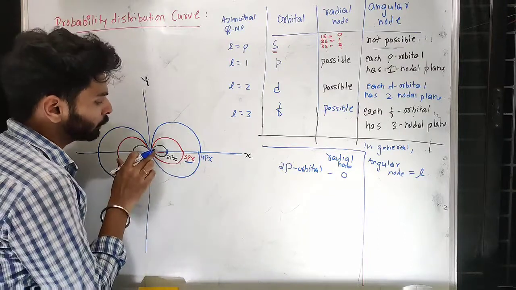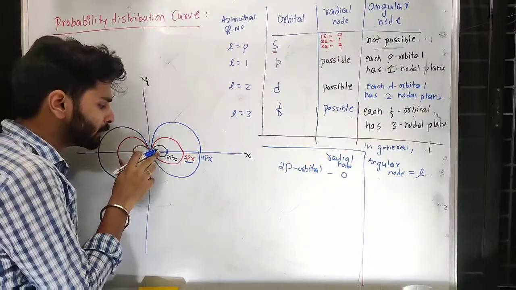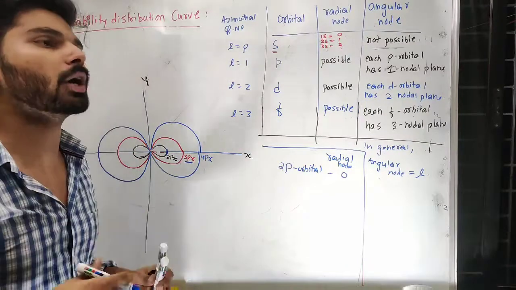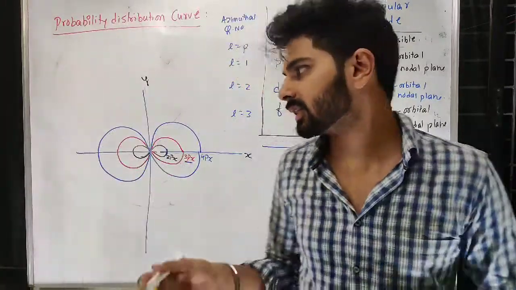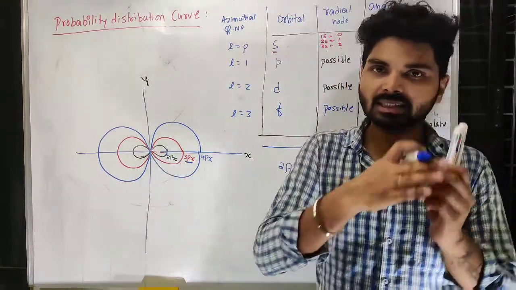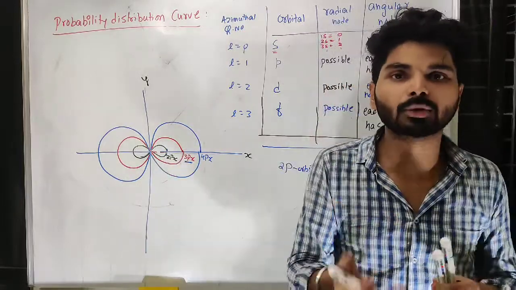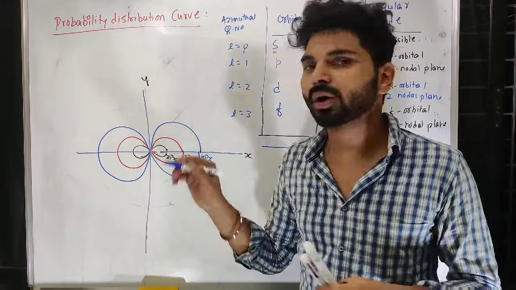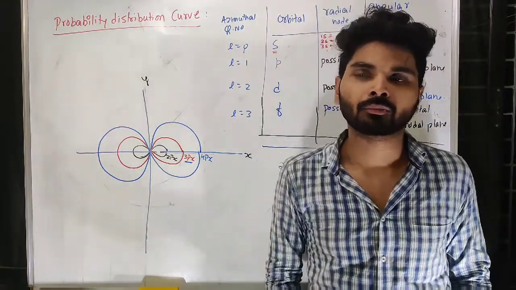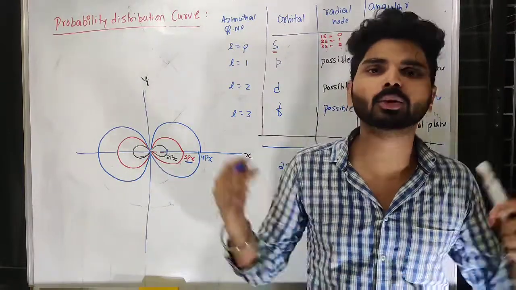Now you may think, don't you think 2px is present here? Of course 2px is present here, as well as 3px. But their presence is not much significant here, so dominance is not there. But 2px is more dominant at some distance. As distance changes, dominance will decrease. So wherever 2px is at maximum dominance or maximum probability, there you cannot expect 3px. Now you may think, what is happening here? Think of two waves. One is the 2px electron, another is the 3px electron. They are moving in a wave manner.